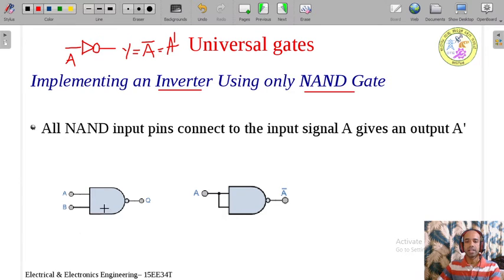NAND gate, you take the NAND gate first. You write the AND gate along with a bubble. This bubble is required to represent the NOT operation. AND plus NOT is the NAND. Two inputs A and B, output is Q. Now what will I do? I will short these two inputs. I will connect these two inputs and make it only one common input.